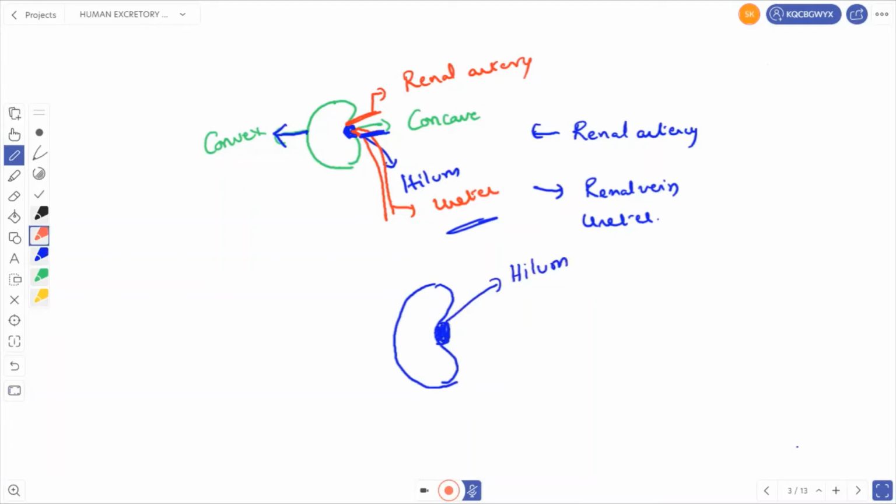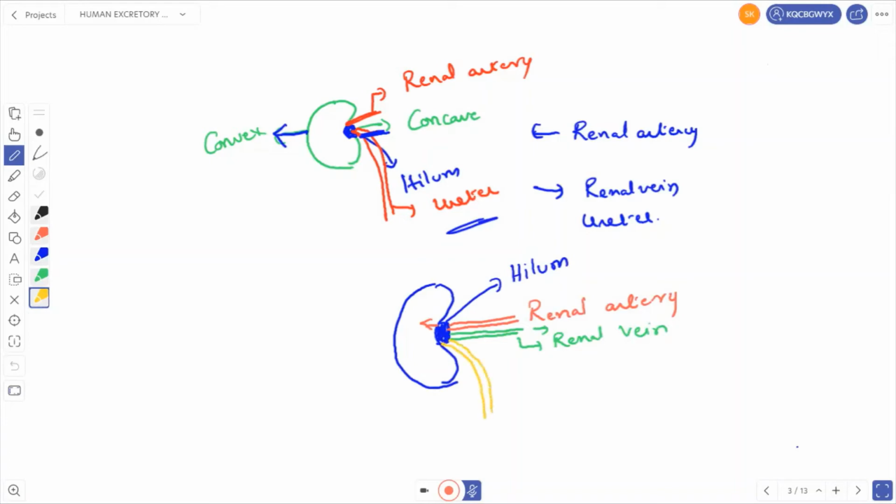Through the hilum, the renal artery enters into the kidney. Through the hilum, the renal vein comes out of the kidney. Then through the hilum, another structure comes out, that is called the ureter.